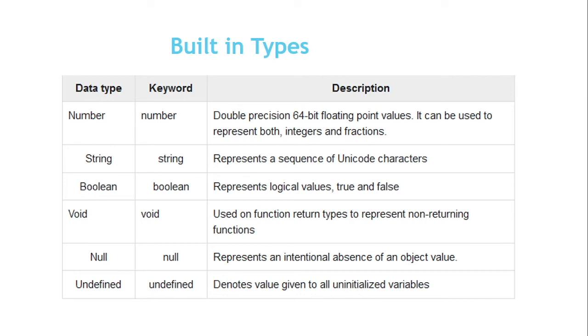And the other type is null. Null is kind of a value that is absent, that is not present. We are deliberately saying that nothing exists, so we create this null data type. It represents an intentional absence of an object value, which means we are deliberately telling that nothing exists.